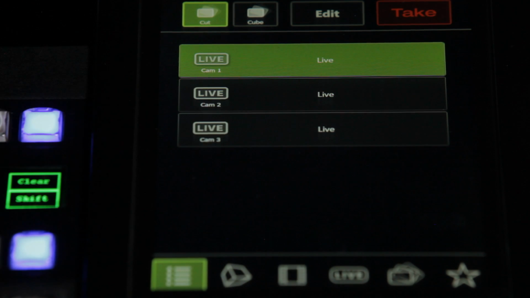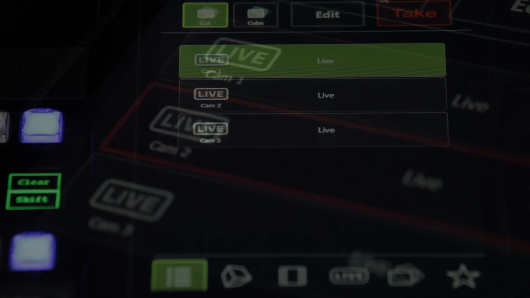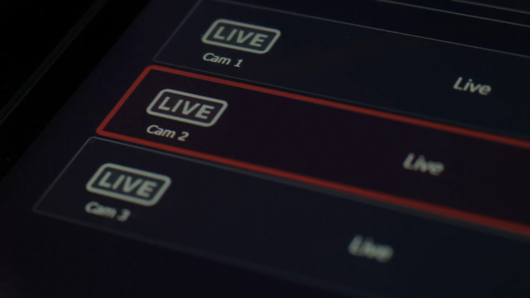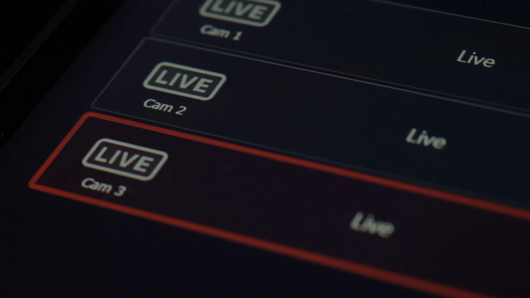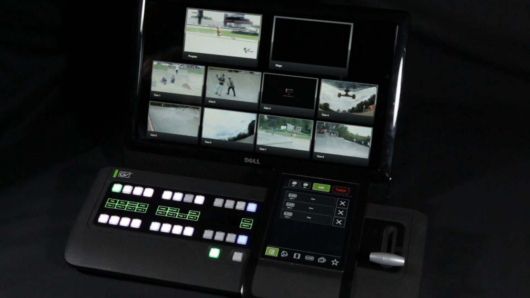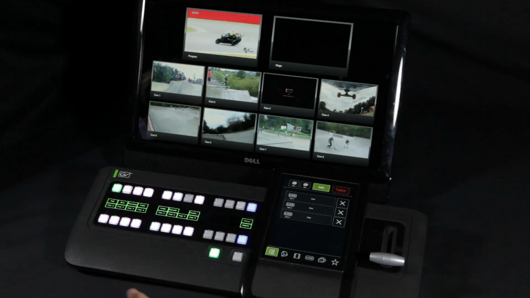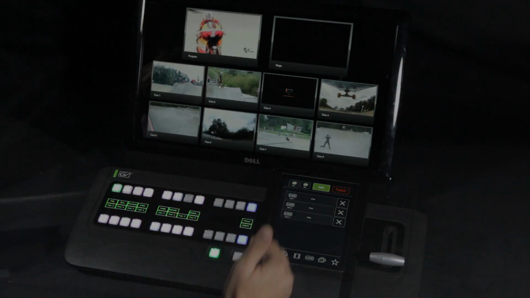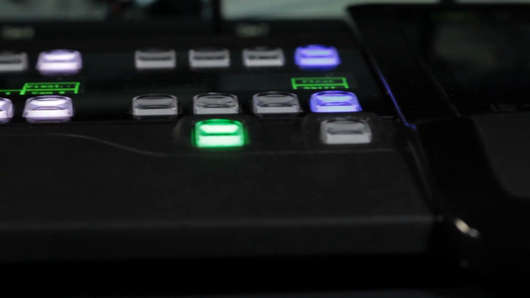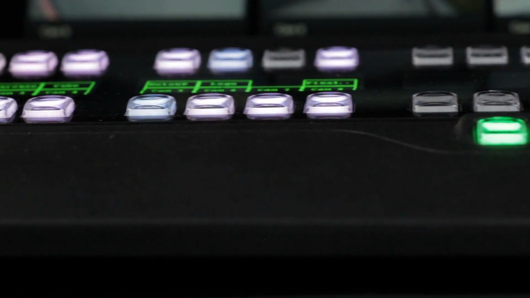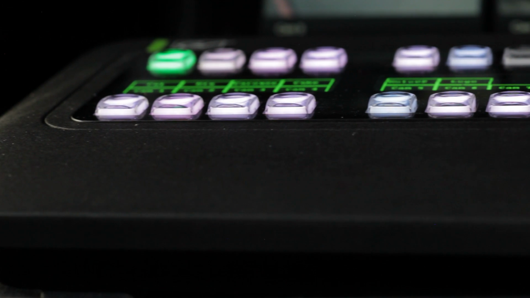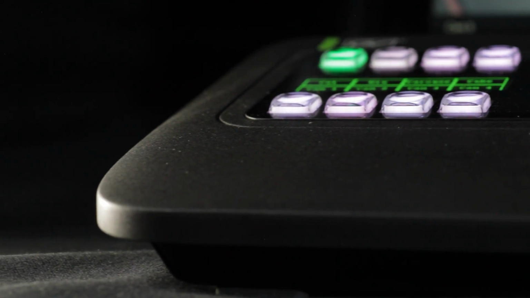The last thing I'd like to show you is the concept we're calling event list. This feature works great in scripted or semi-automated productions. For example, a talk show where each guest has a lower third graphic, and perhaps a clip from their new movie. The order of the guests is probably known, and our GV Director operator can simply stack up the relevant production elements in the correct order. Pressing the take button will allow the operator to progress through the event list, whilst being free to use cameras and other production elements normally and as the production dictates.